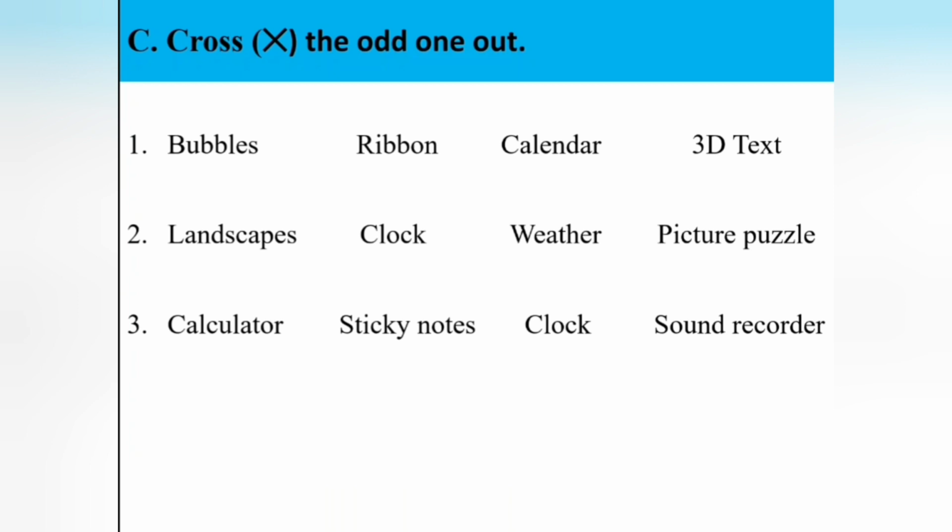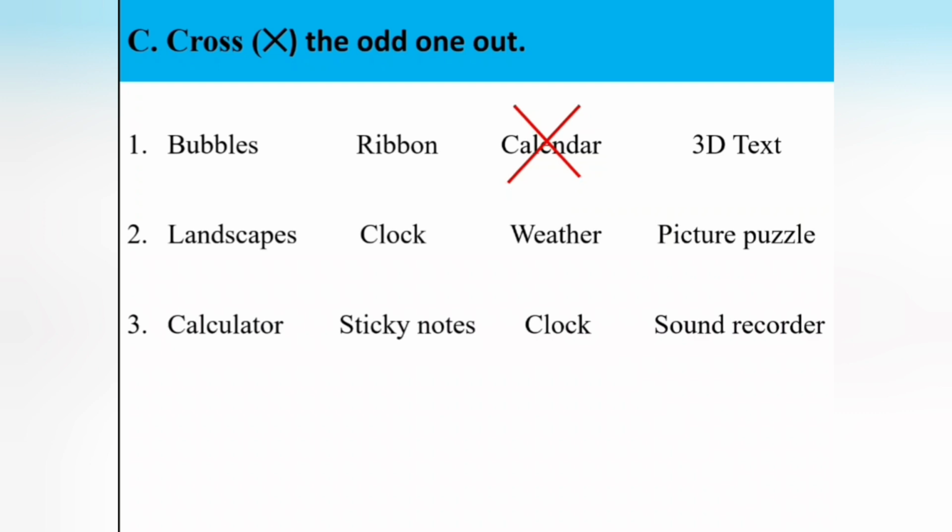Do you know that? Okay, let's see. First one: bubbles, ribbon, calendar and 3D. Which one is the odd one? Calendar is the odd one because calendar is one of the gadgets, but bubbles, ribbon and 3D text are the types of screensavers. So the calendar is the odd one.